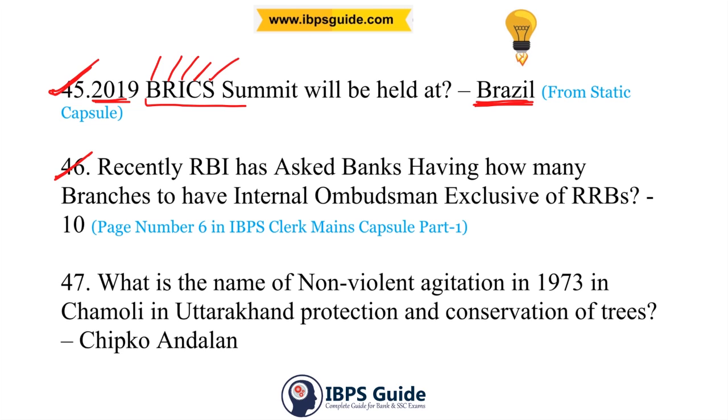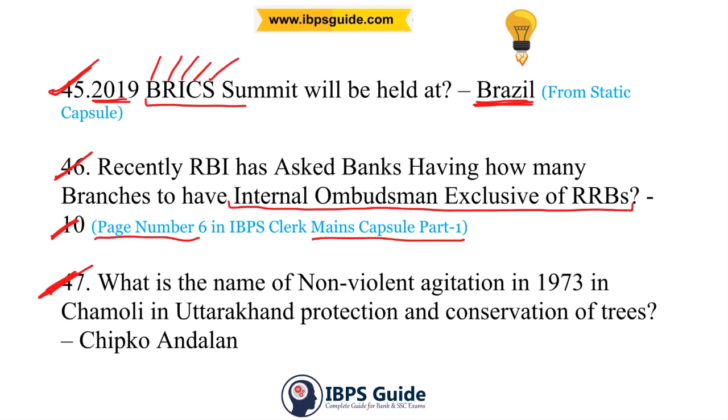46th question. Recently RBI has asked banks having how many branches to have an internal ombudsman, exclusive of RRBs? The answer is 10. If a bank has at least 10 branches, then it has to have an internal ombudsman. RRBs are not included here. And this was on page number 6 of IBPS Mains Capsule Part 1.